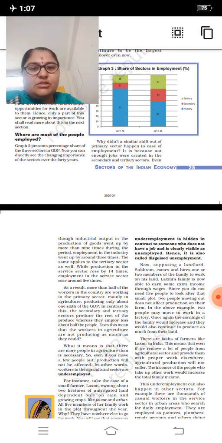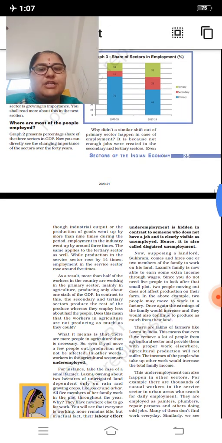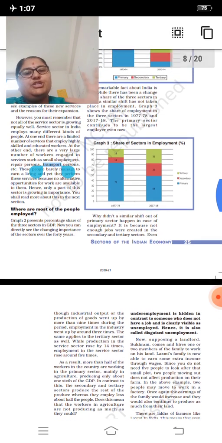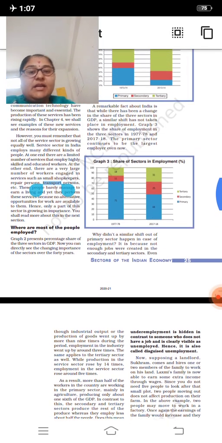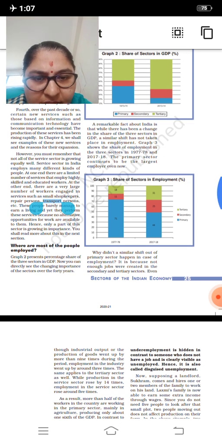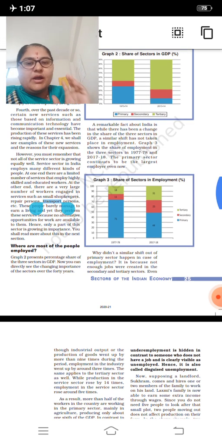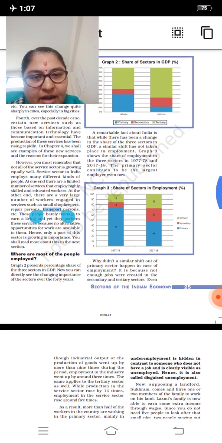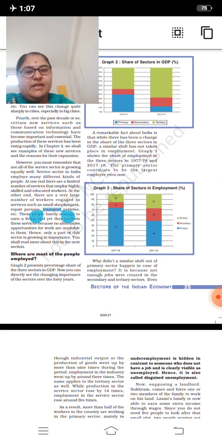It is because not enough jobs were created in the secondary and tertiary sectors. Here you can see the biggest percentage: in 1977-78 you are seeing 71% in the primary sector, 11% in the secondary sector, 18% in the tertiary sector.